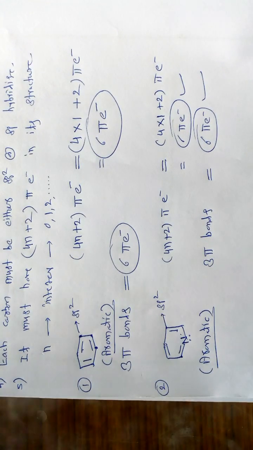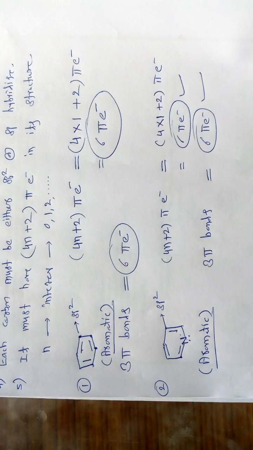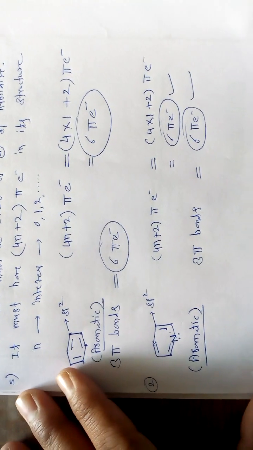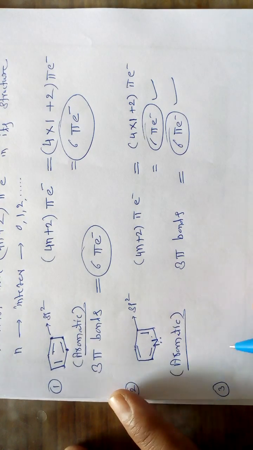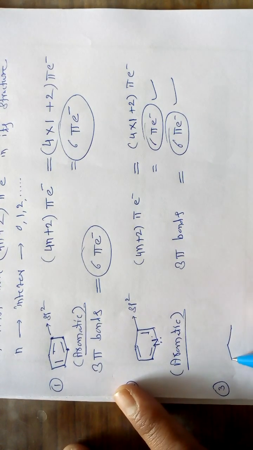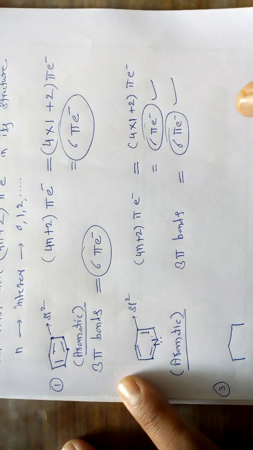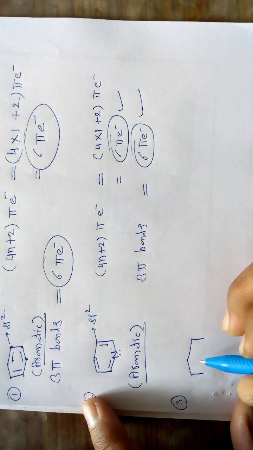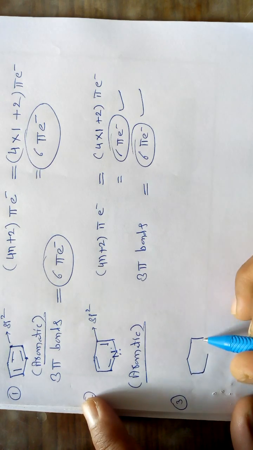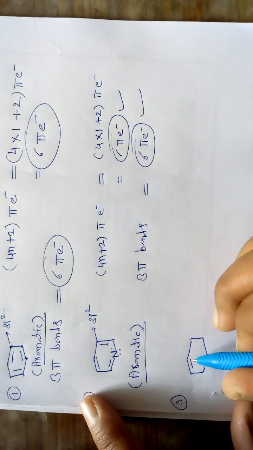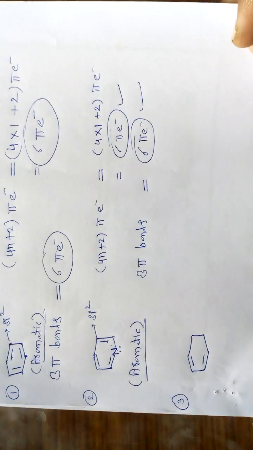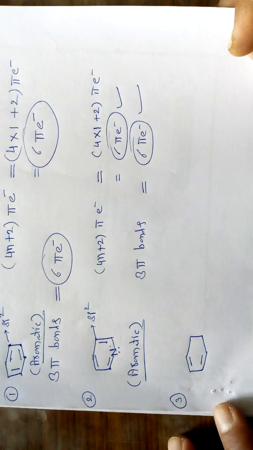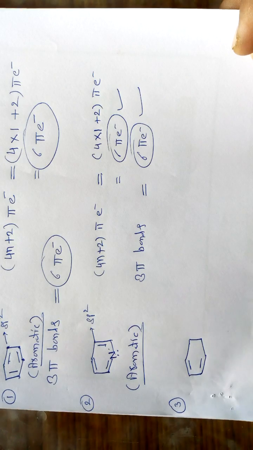Now if we take some other examples of aromatic compounds, for example, if I take the third example for our discussion, this type of molecule I take here. If we want to assign the nature of this particular molecule, whether it is aromatic or non-aromatic, again we have to apply all the rules given by Huckel.